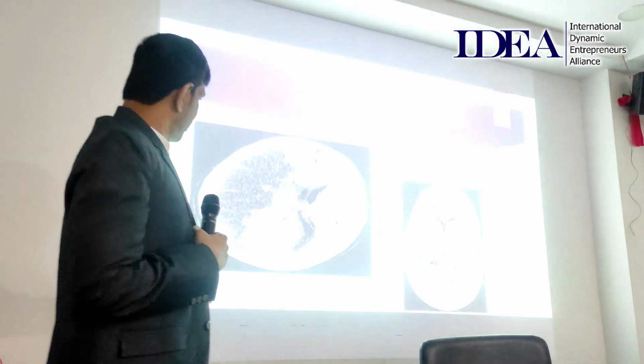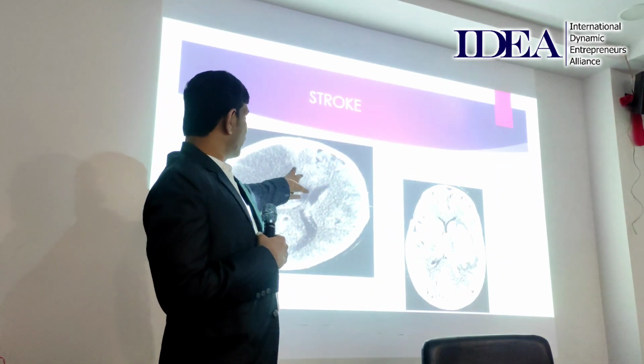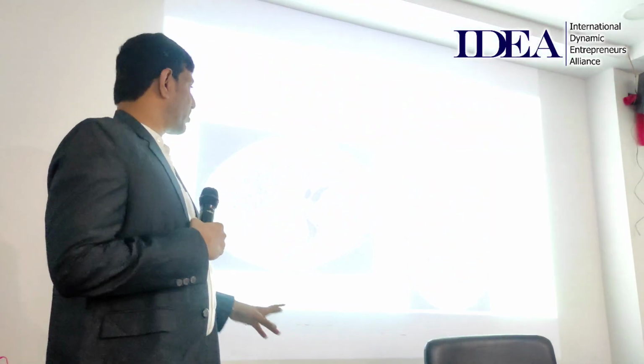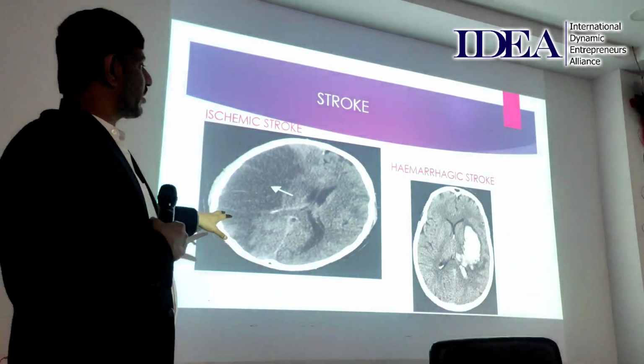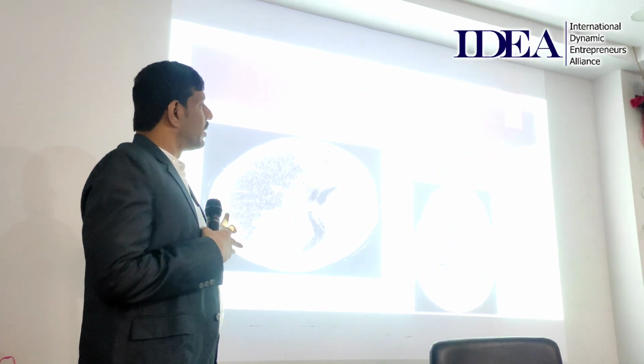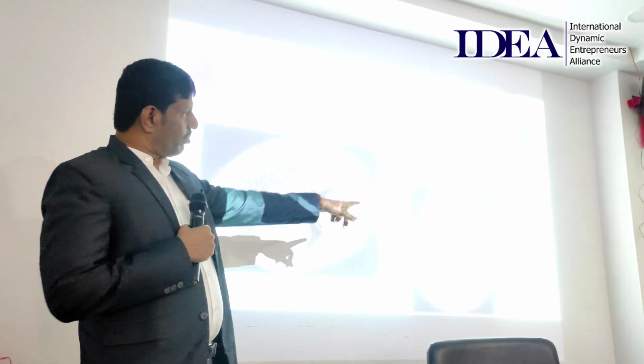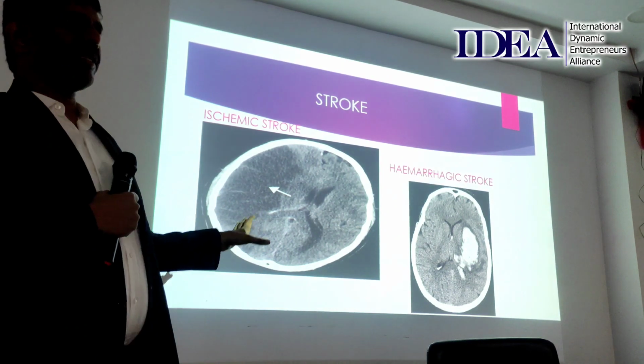So you can see this is an ischemic stroke. The whole thing is the blood clot. The vessels have a blood clot, and the brain goes into a hypointense signal of the infarct. This is infarct, that is a bleed. So that is how we differentiate in the CT scan.